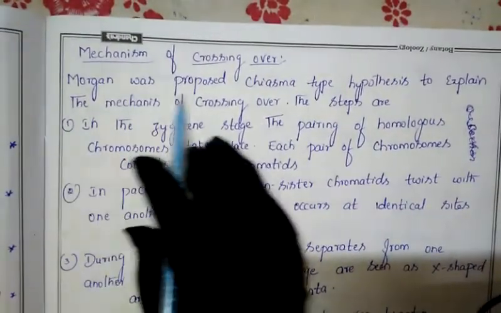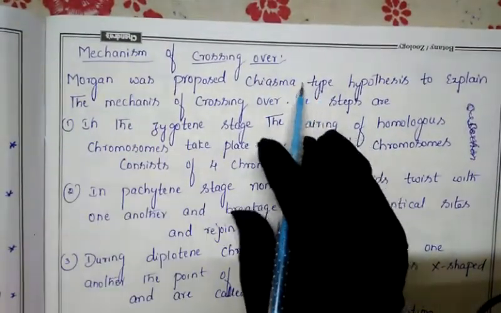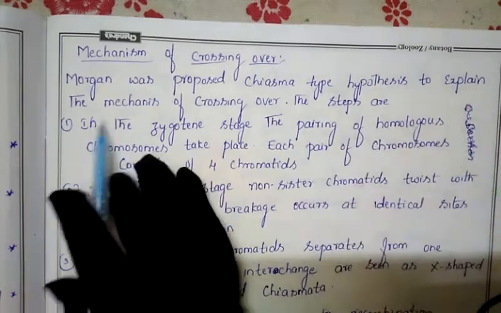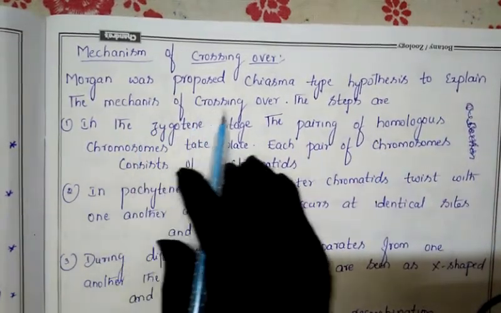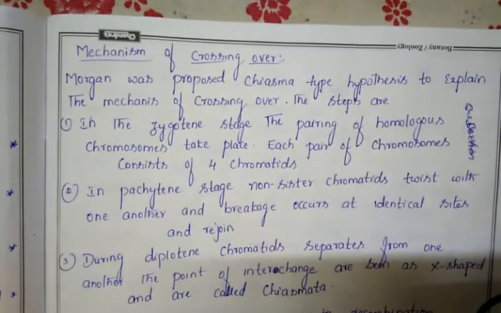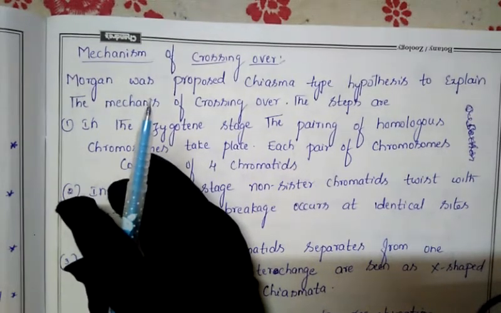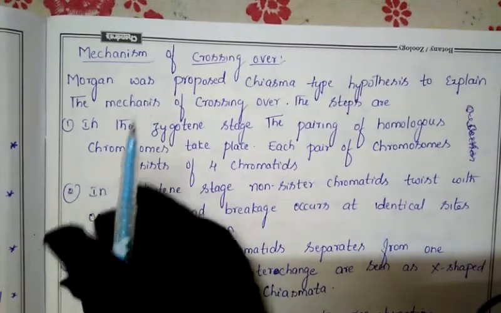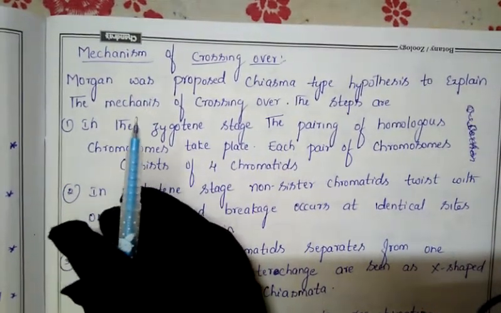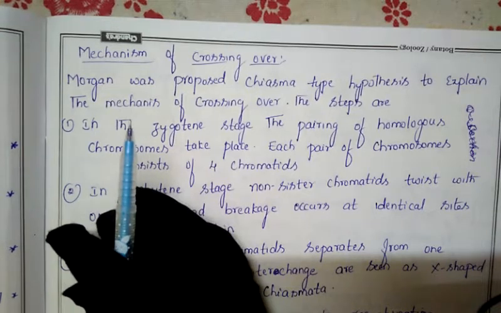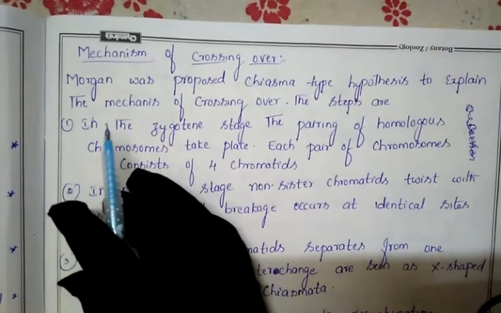First of all, Morgan proposed the chiasmata type hypothesis to explain the mechanics of crossing over. The steps are followed here. T.H. Morgan explained linkage by conducting experiments on Drosophila.